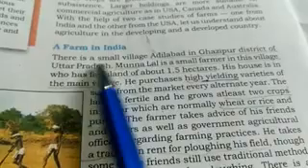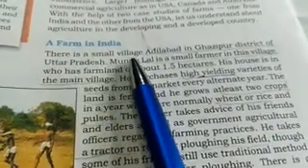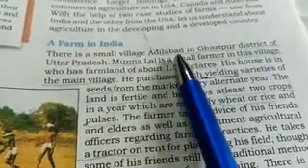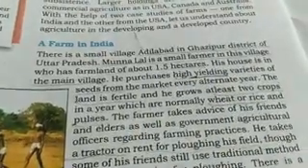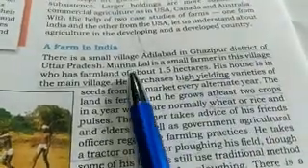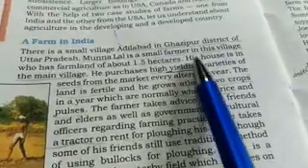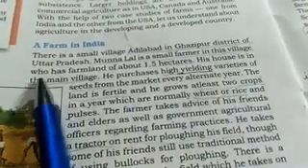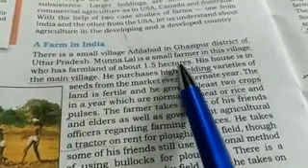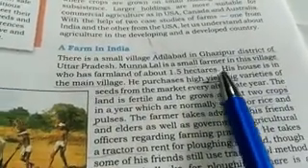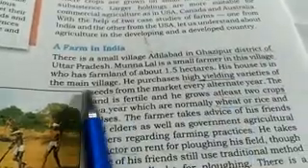So firstly we will see India. There is a small village, Adilabad, in Ghazipur district of UP. Munna Lal is a small farmer in this village who has farmland of about 1.5 hectare. His house is in the main village.